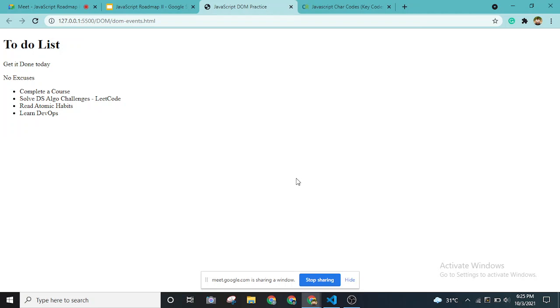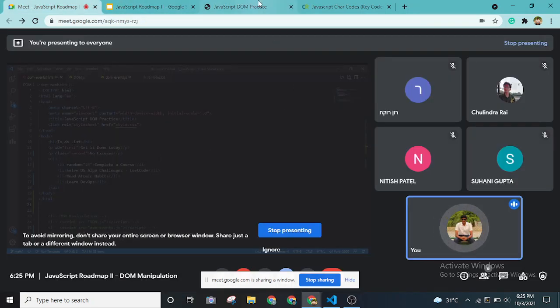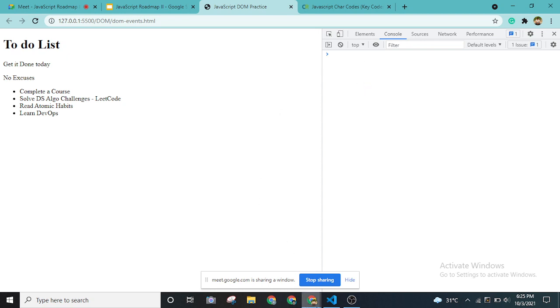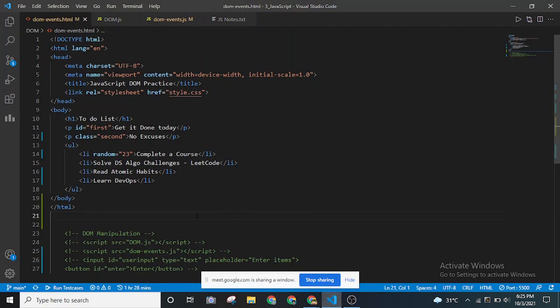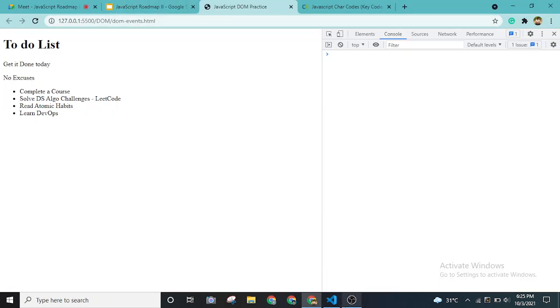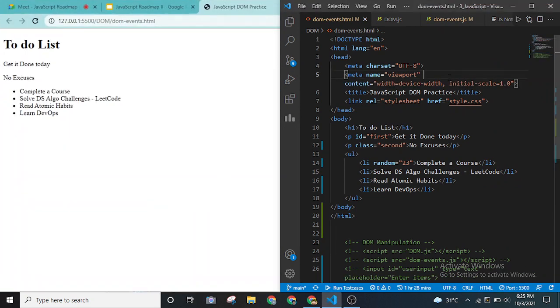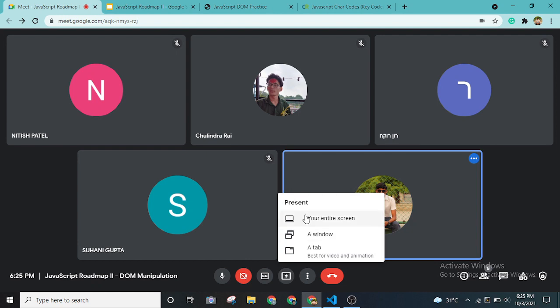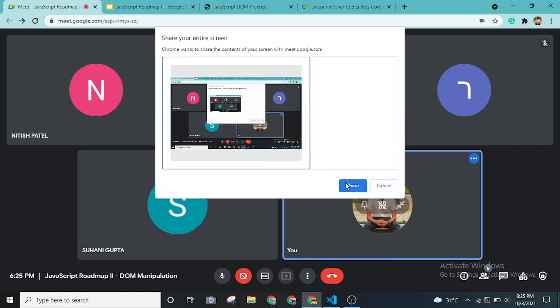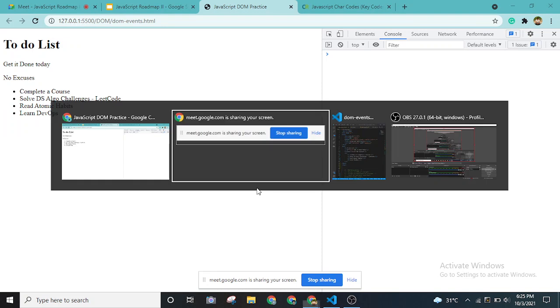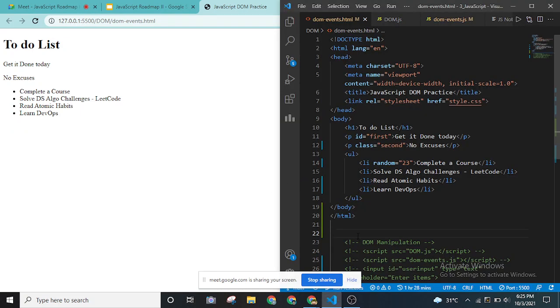I'll be showing you the deployed version in my browser, and I will also be using the console, as I've discussed with you before. In Google Chrome we have these developer settings, right? Those who want to copy this code, you can copy this. Let me share it again, just a second.